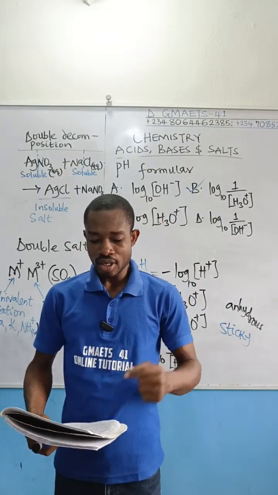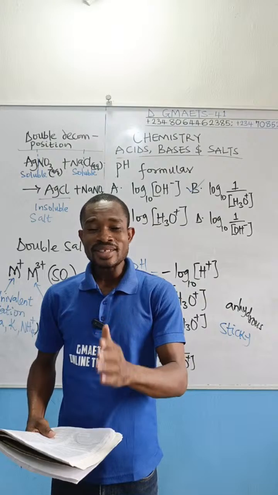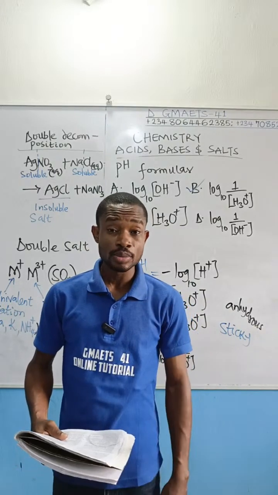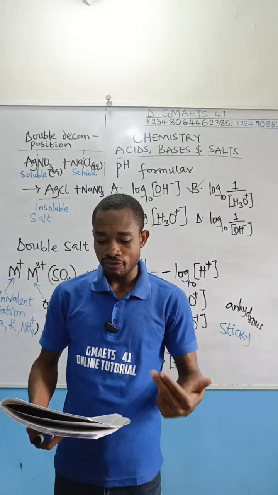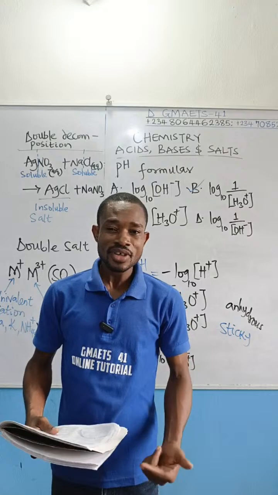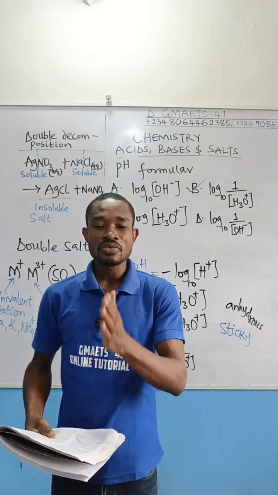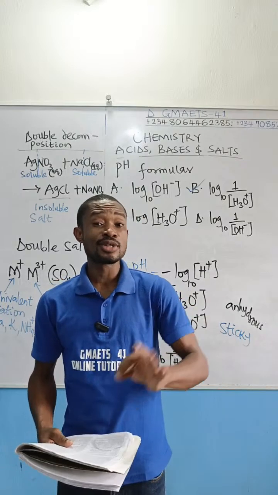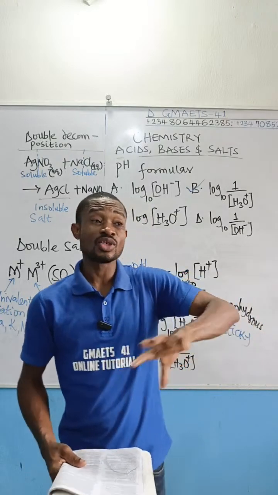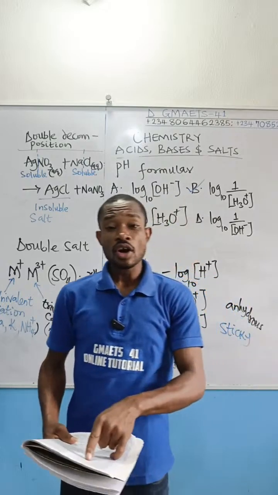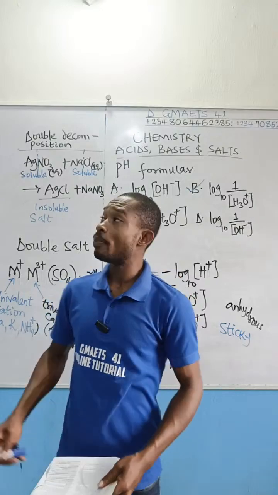All right, option B, the reaction of metals with an acid. That is wrong. When metals react with acid, the salt you get is soluble salt, not insoluble. Option C, the reaction of trioxocarbonate 4 with an acid. That method is not used to prepare insoluble salt. That method, reaction of acid and trioxocarbonate, is used to prepare soluble salt. So take note of this, so you get to know the method used for soluble salt. But our focus is the method used for insoluble salt. Now let us see option D, double decomposition.